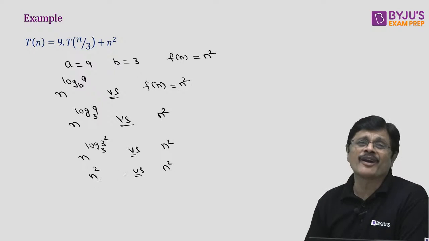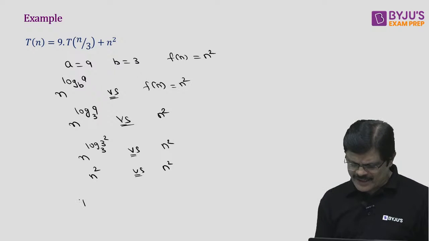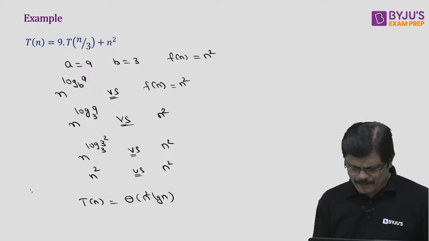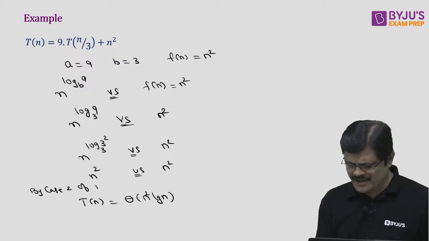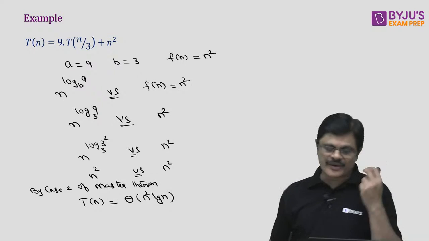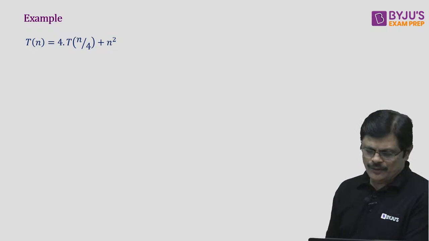Both are of equal order of growth. In this particular case, what is the time complexity? By case 2 of the master theorem, theta n square log n. By case 2 of the master theorem, this is theta n square log n, my friends. Hope you understand.